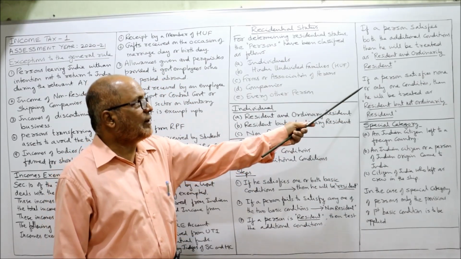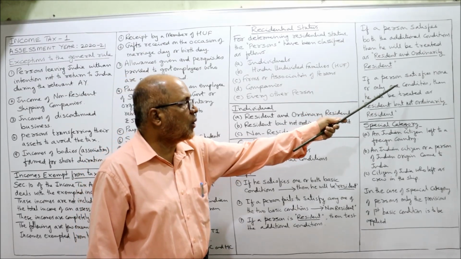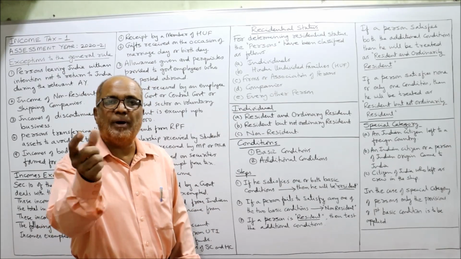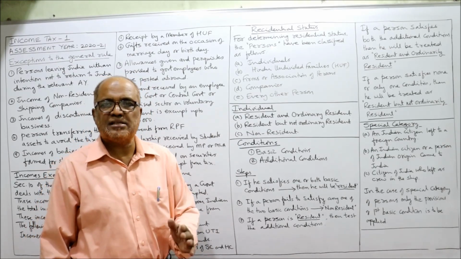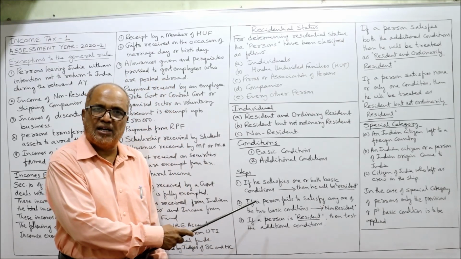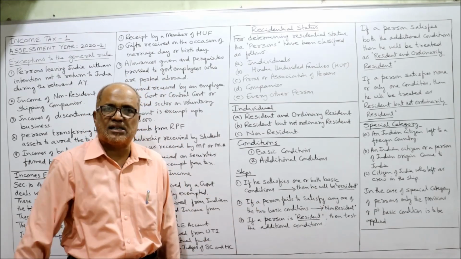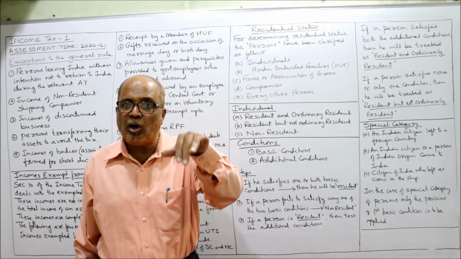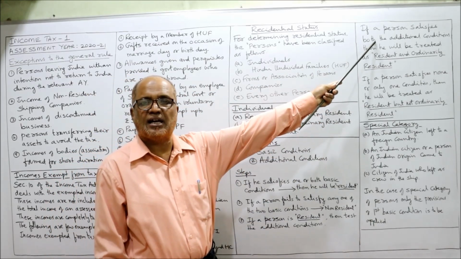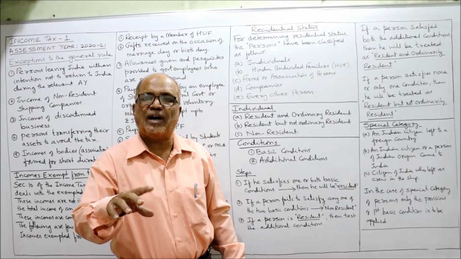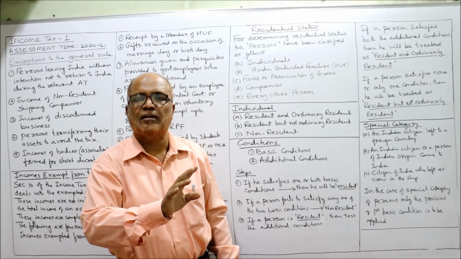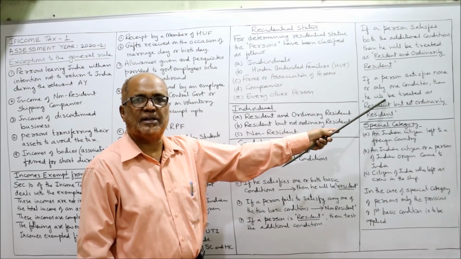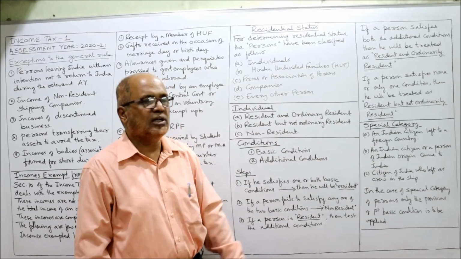If a person satisfies none or only one condition, then he will be treated as resident but not ordinary resident. That means if a person satisfies one basic condition or both basic conditions, he will be called resident. After resident, we have to go to the additional conditions. If he satisfies both additional conditions, he will be a resident and ordinary resident. If he satisfies only one or none, then he will be called a resident but not ordinarily resident person.